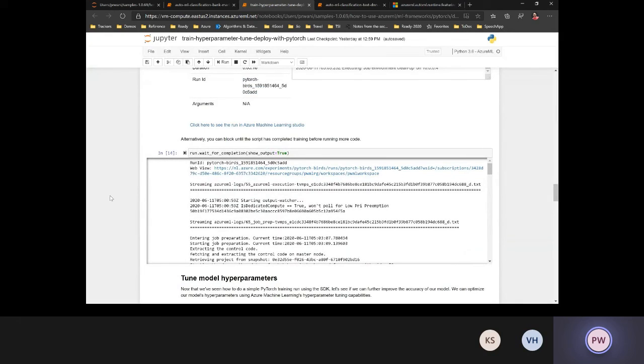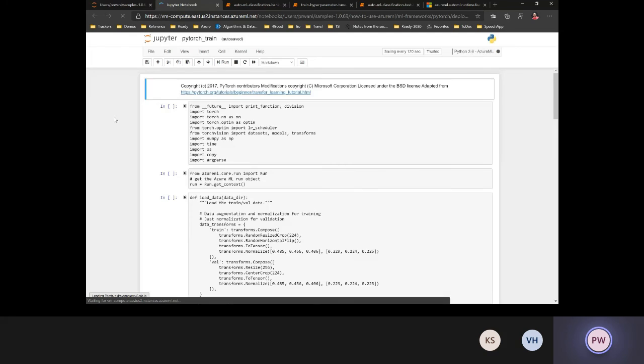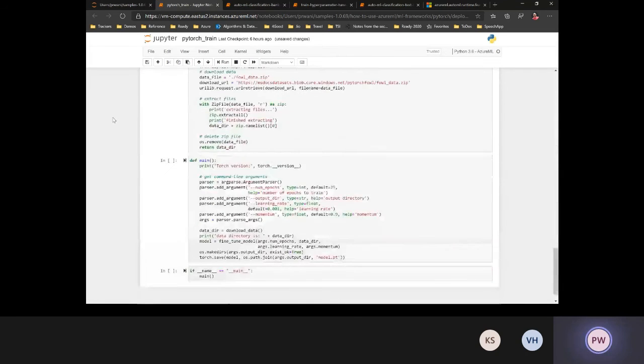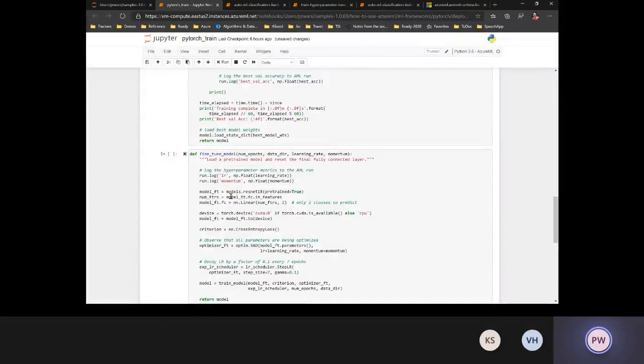And then finally, the other scenario that we spoke about is where you don't want to do the entire cycle of automated ML. You know your algorithm. You also know the set of feature transformations that you want to do. All you need to do is just hyperparameter tuning, right? So in this scenario, let's say this is a PyTorch train file that I have, where as part of my script, I'm just calling a fine-tune model method. In that method, I'm using ResNet 18 as the pre-trained model, and I am applying learning rate and momentum values and trying to build a fine-tuned model.